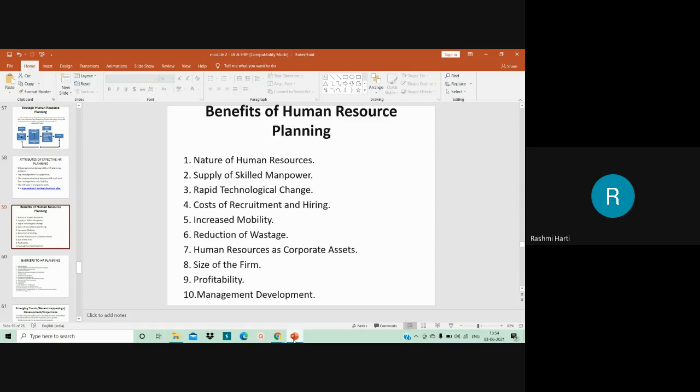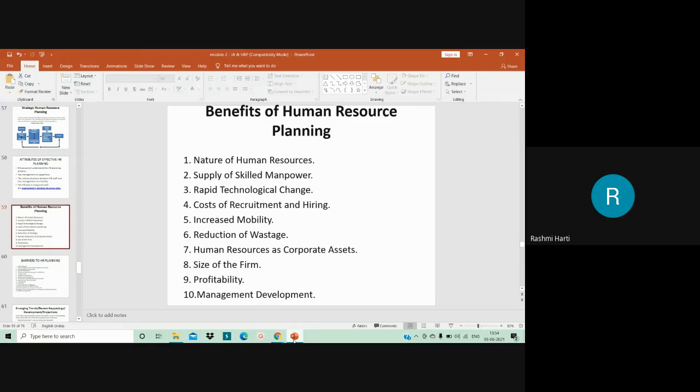Okay, apart from that, size of the firm, right? Interest in human resource planning increases because of the size of the organization. Okay, so continuously there will be an increase in the size of the organization. With that increase, obviously employee satisfaction is also being optimized, and with proper human resource planning, you can adapt to the changes which are happening in the firm.